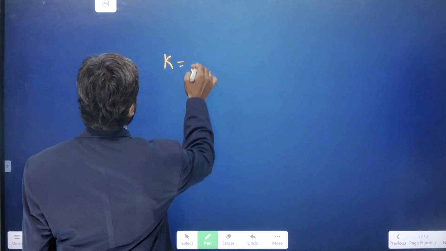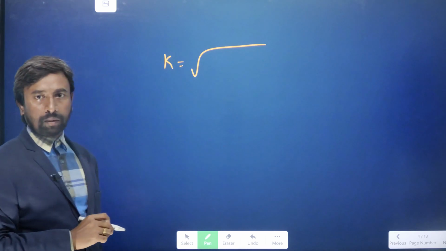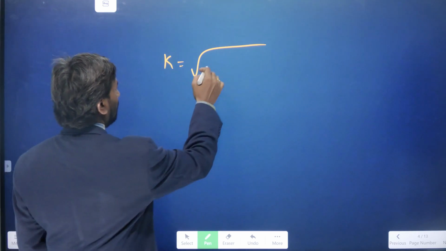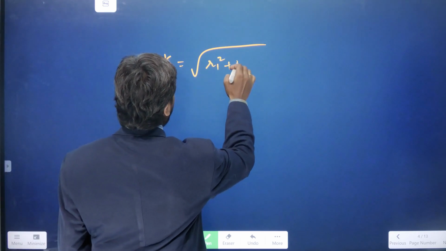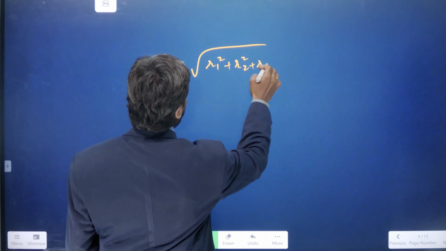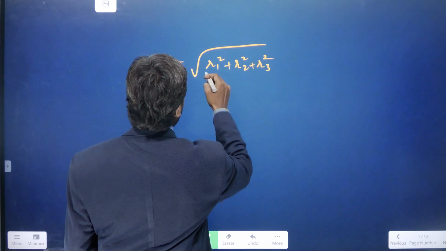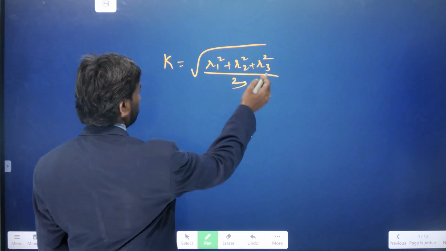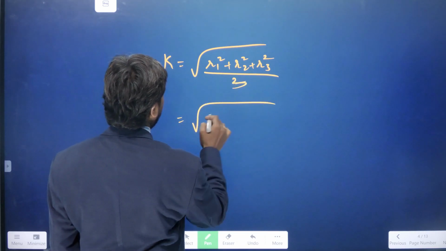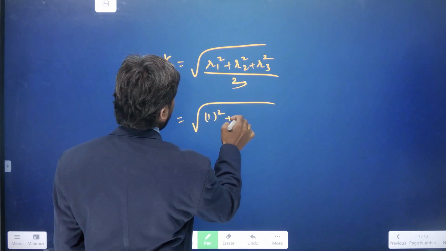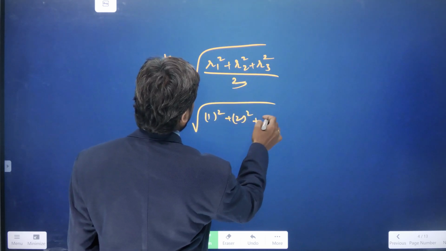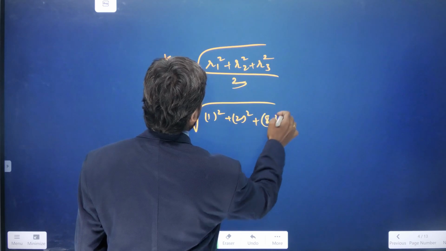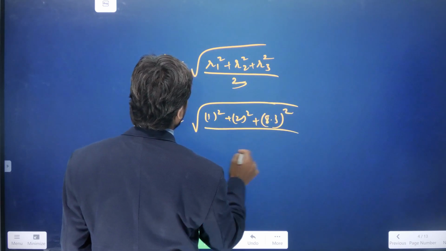So k is equal to the square root of, root means square value of the perpendicular distances, that is r1 square plus r2 square plus r3 square divided by 3, the number of particles. So we get 1 square plus 2 square plus 8.3 whole square divided by 3.